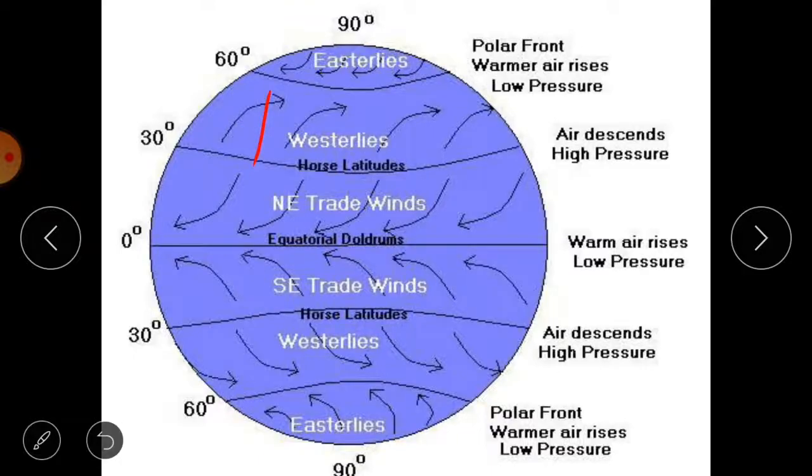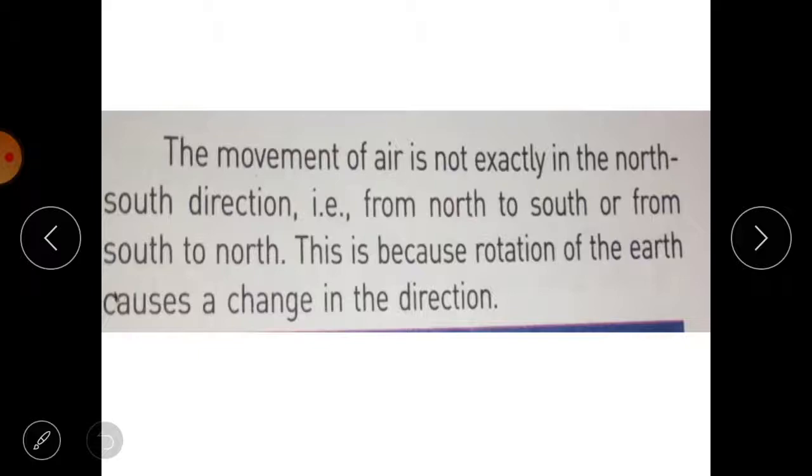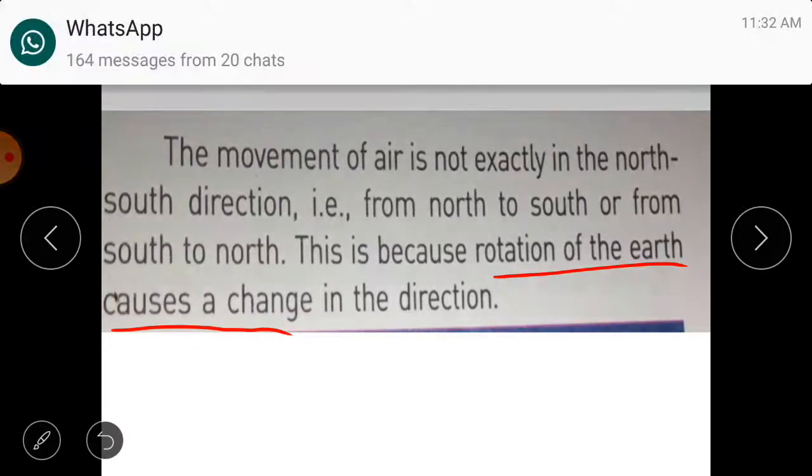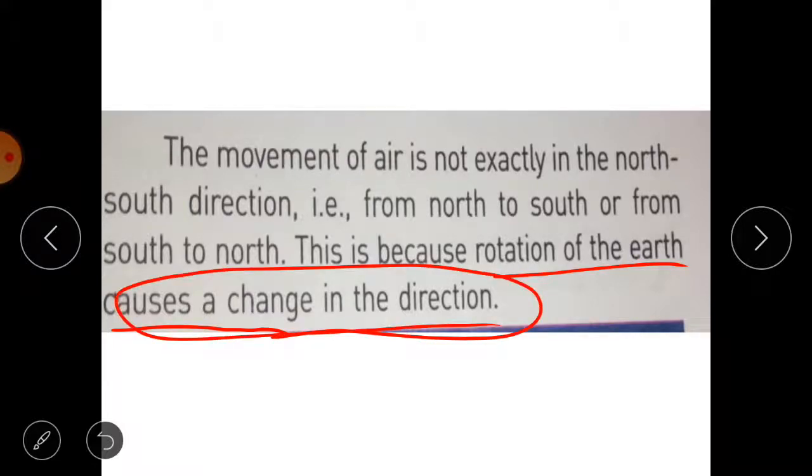Why? What is the reason for this? The reason is the rotation of the earth, because the earth is rotating continuously, and this causes a change in the direction of these winds, and that's why these winds do not blow, or this air does not move, exactly in the north-south direction. Okay, this is the reason.